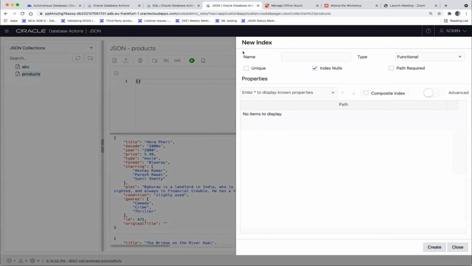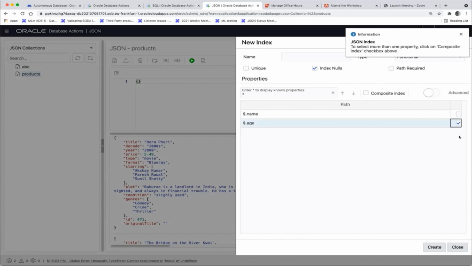So I'm clicking on plus here, and it now wants to know what fields to index. And I can basically sample the document if I put a star in here. This will actually go through my collection data and build something we call a JSON data guide. This is a summary of all the field names and the data types that occur. So let's say I wanted to add an index on the H field.